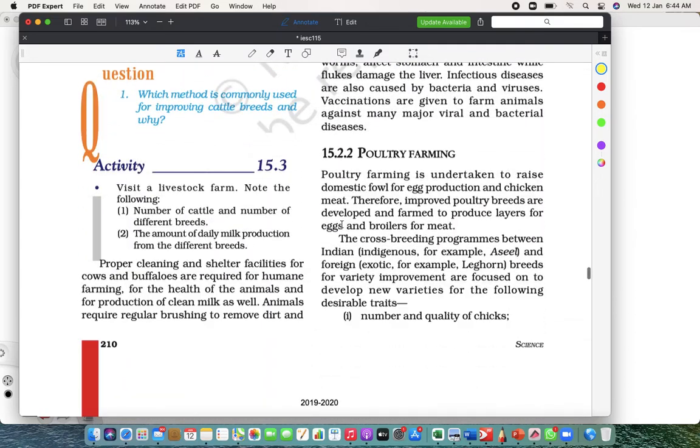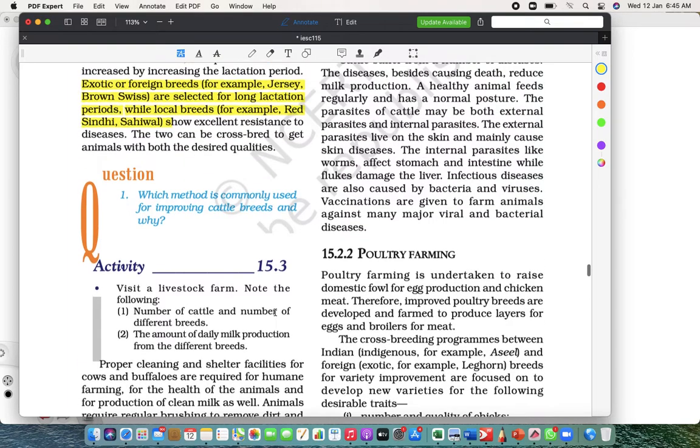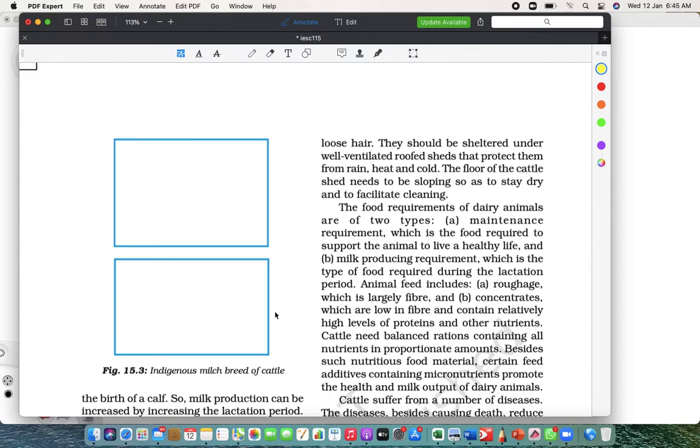Okay. Now proper cleaning and shelter. See, wherever they stay we need to clean the place. For example, we humans also mop our house every day. Similarly, the floor of that place should be cleaned every day for the health of the animals. If the animal is healthy, then only we'll get clean and healthy milk. Now the animal should be brushed to remove the dirt, so the body should be brushed regularly.